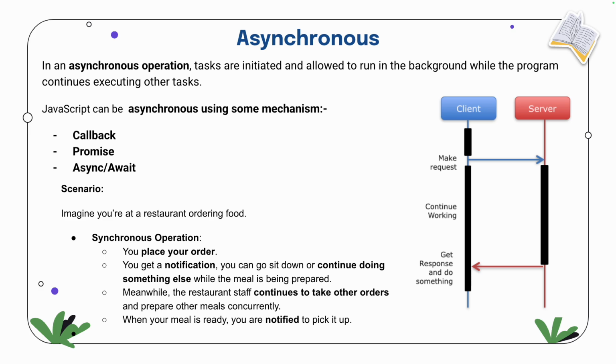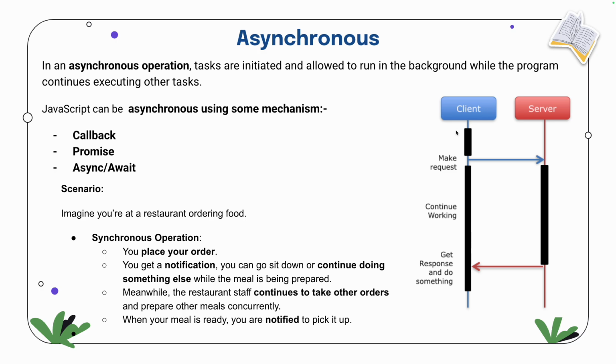Basically, an asynchronous operation is nothing but, let's suppose you are doing some task, but suddenly you feel like, okay, this task is taking time. In the office, you might think, some task I can do, but sometimes the dependency is on someone or some task is taking time. So what I'll do, I'll assign it to some other people. Okay, you keep on doing it because I have some important things to do. Once you complete it, you bring it to me. Till then I'll do some other work also. So that is called an asynchronous operation.